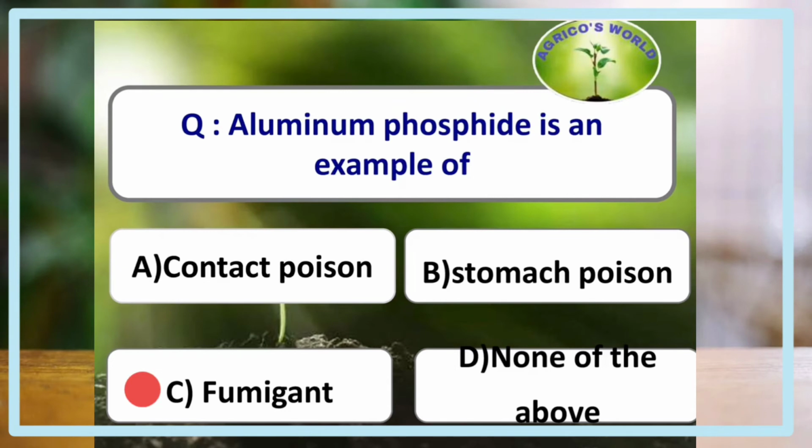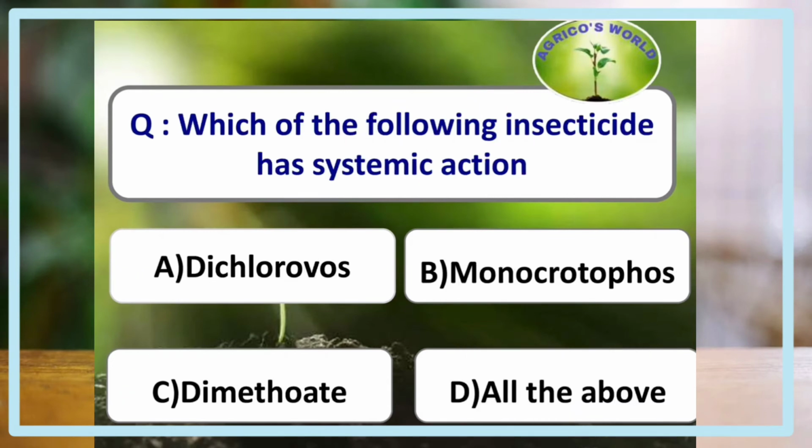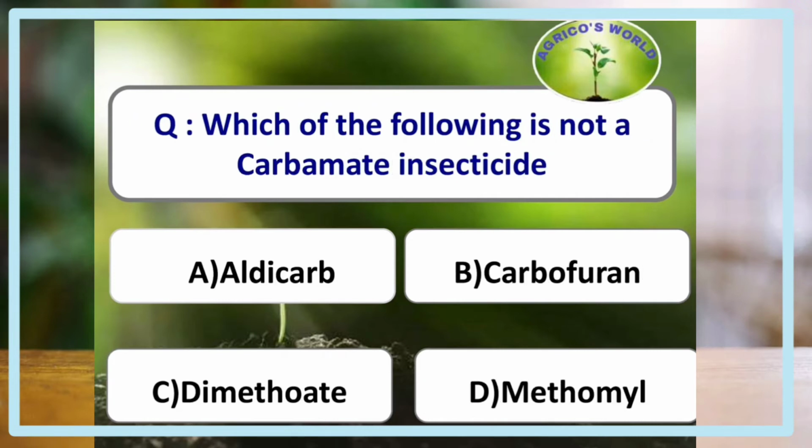Aluminum phosphide is an example of a fumigant. Which of the following insecticides has systemic action? Here, dichlorvos, monocrotophos, dimethoate, all the three are the insecticides which have systemic action. The systemic insecticide is the one which is soluble in water and is transmitted through the xylem vessels inside the plant body.